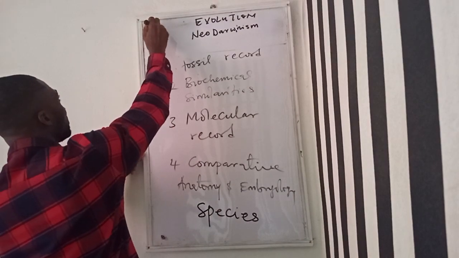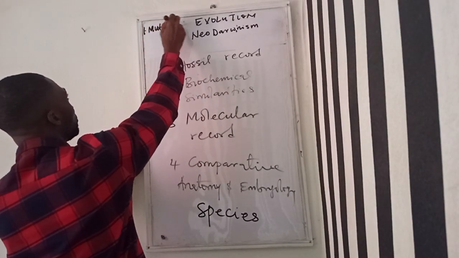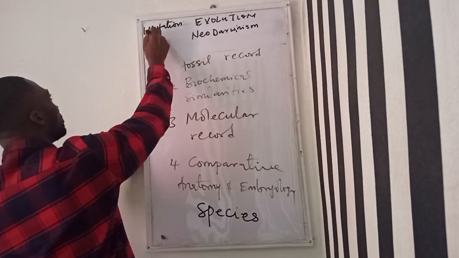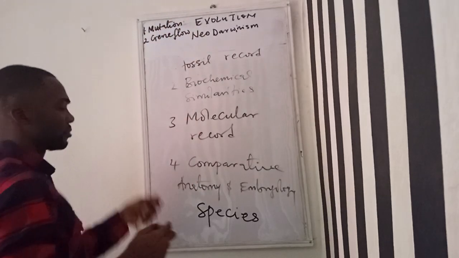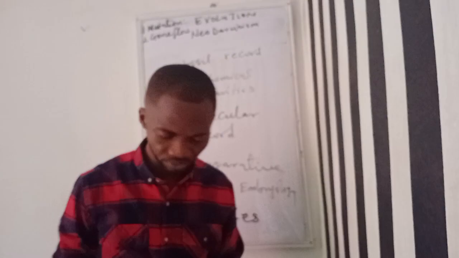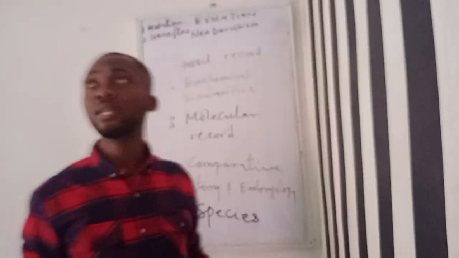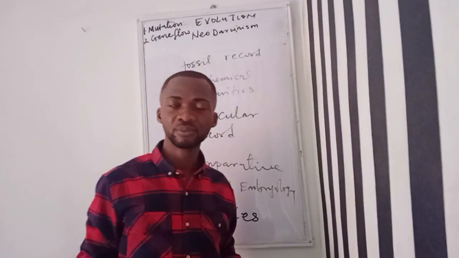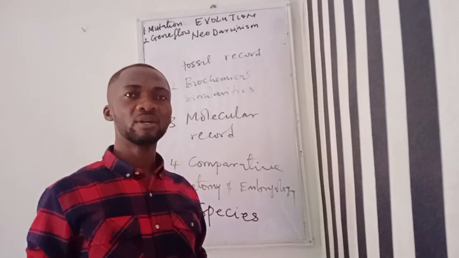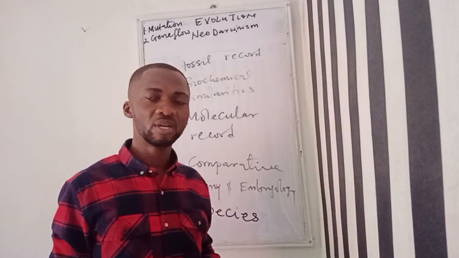So have one, mutation, then two, gene flow. Gene flow. So when organisms of the same species and of a